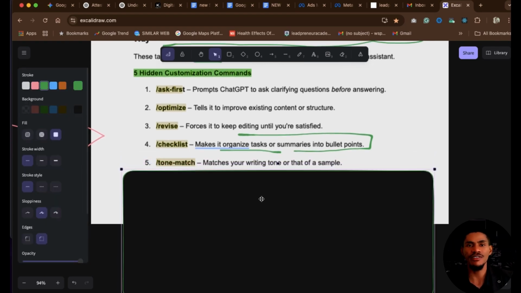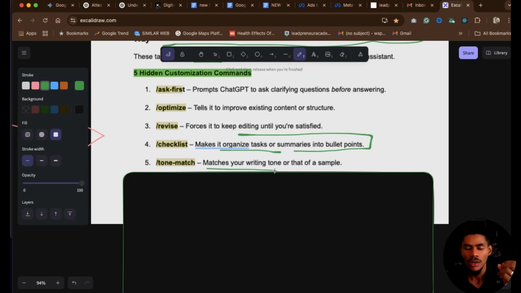The next one is very important. It's called /tone match. /tone match will make your writing in a particular tone, right? Or you can give ChatGPT a sample. For instance, if I want to write like Elon Musk, I will give ChatGPT particular information and I'll put /tone Elon Musk. And ChatGPT is going to write this information in the tone of Elon Musk, in the tone of Mark Zuckerberg, in the tone of anybody that I want to write.